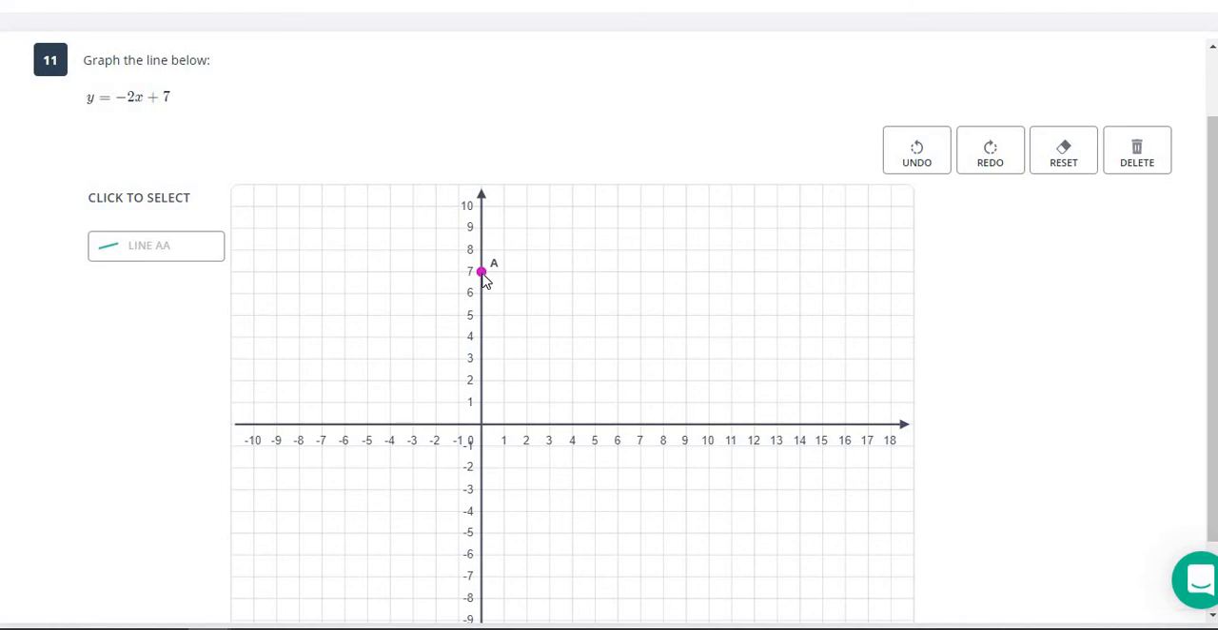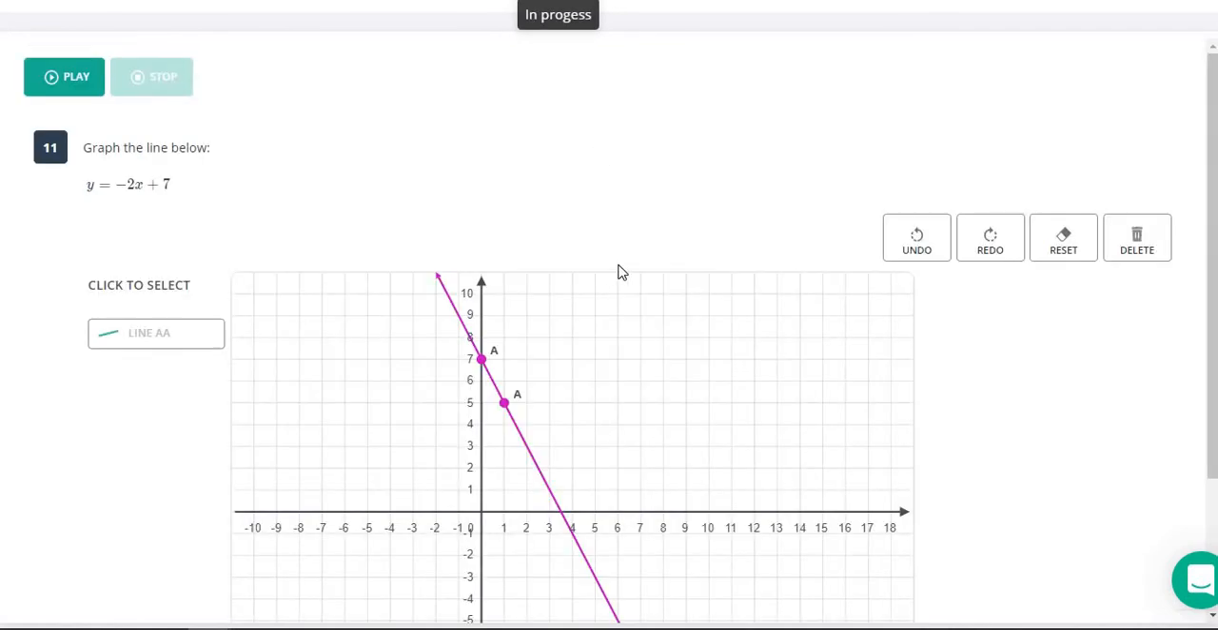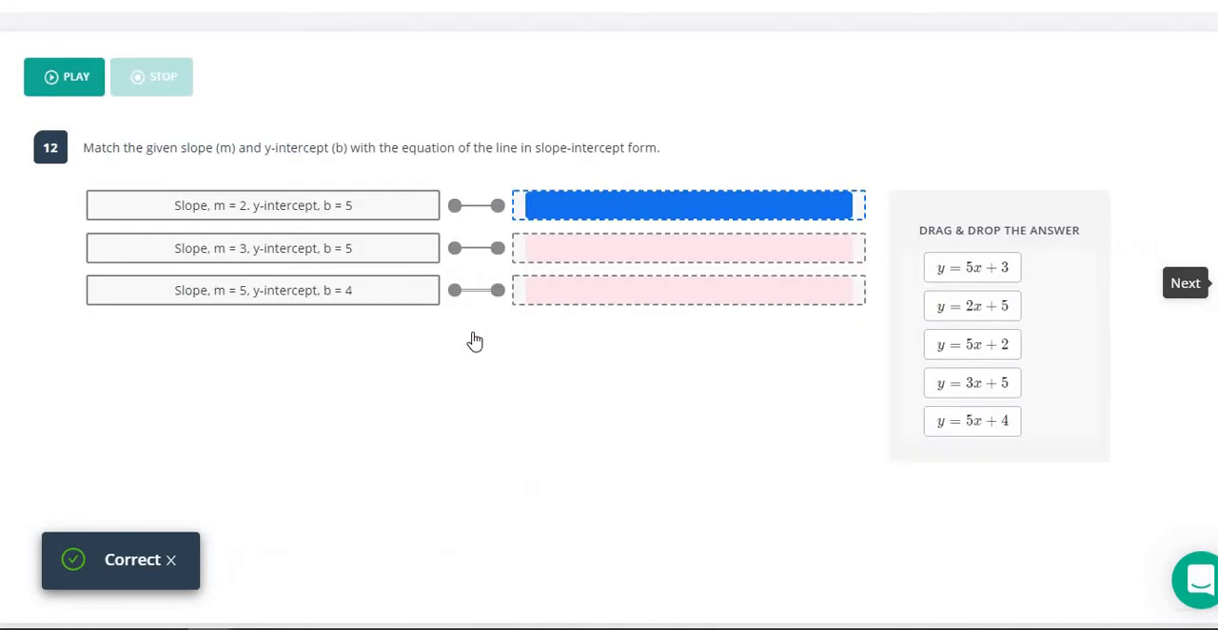To find our next point, we're going to follow our slope. Again, it's -2 over 1, so that means we're going to go down 2 and then right 1. If it's negative, you go down. If it's positive, you go up and always go to the right. So here we have -2 over 1, so we went down 2 and right 1. And now we have our line. And we're good. All right, moving on to number 12.